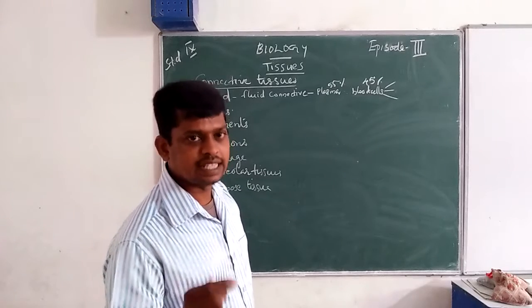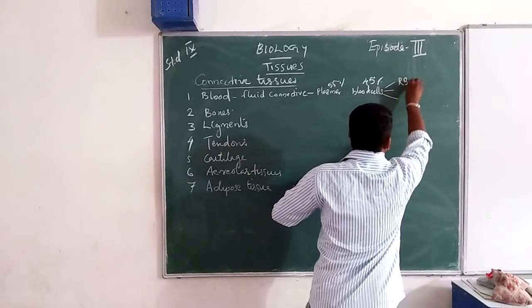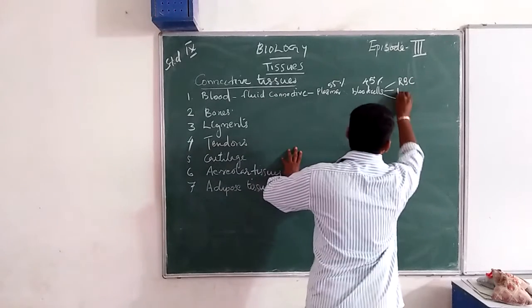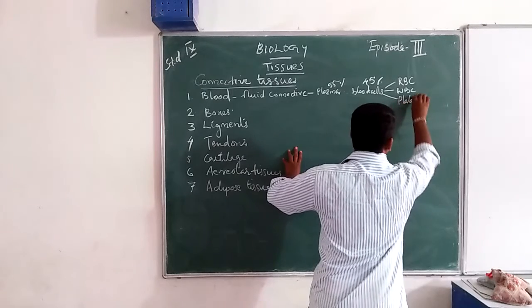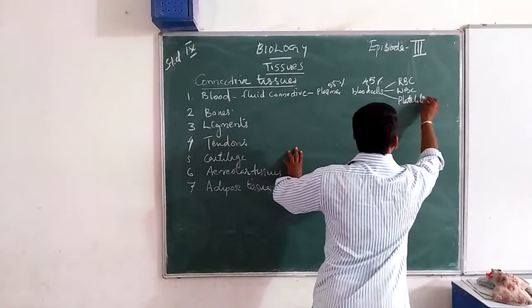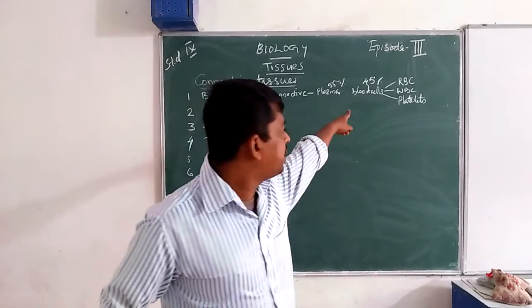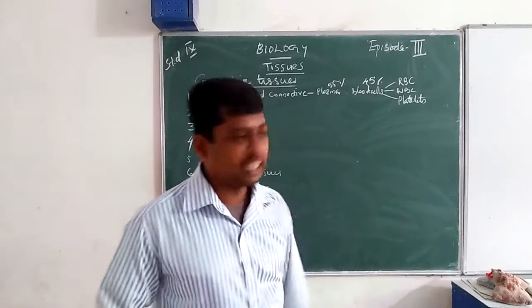The blood cells are: first one is RBC, second is WBC, and third one is platelets.